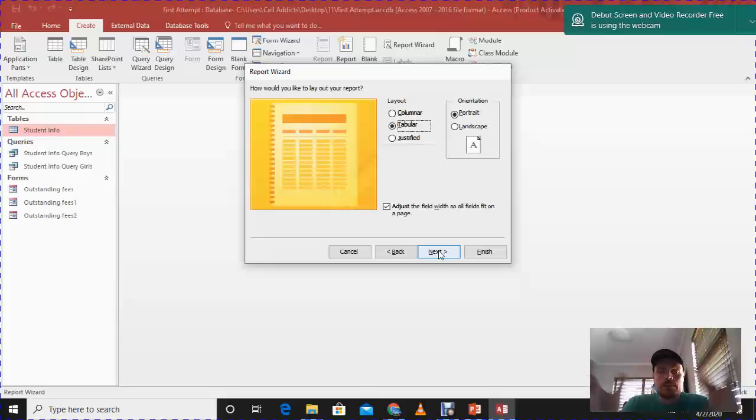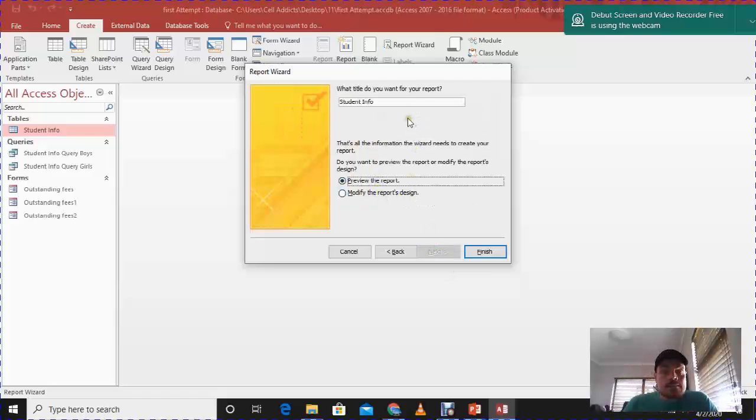So we can do the fancy flaws through the wizard, but for now I'm just keeping it very simplistic, okay, to allow you to still score marks in the exam. We're going to go next, and then the title of your report, again, once it gets to the end of any form of wizard, it's going to ask you what you want to save it as. And we've used student information as the table. We've used student info queries and outstanding fees. So I'm just going to say your student fees report, because it is a report that we're doing.